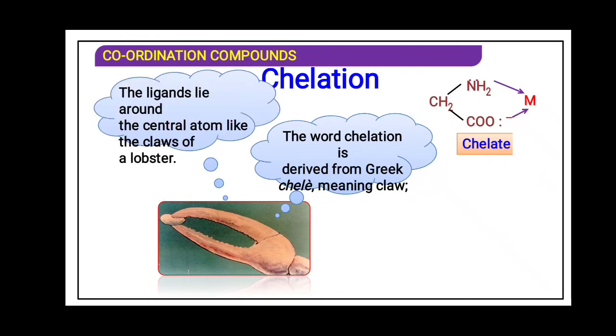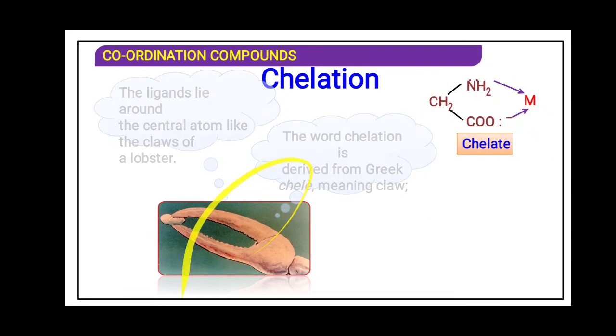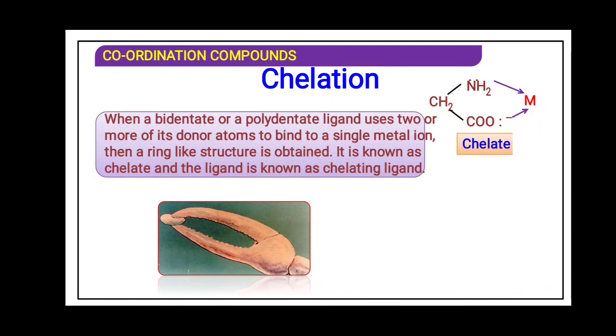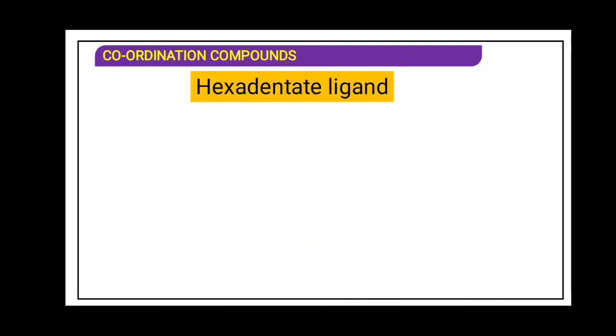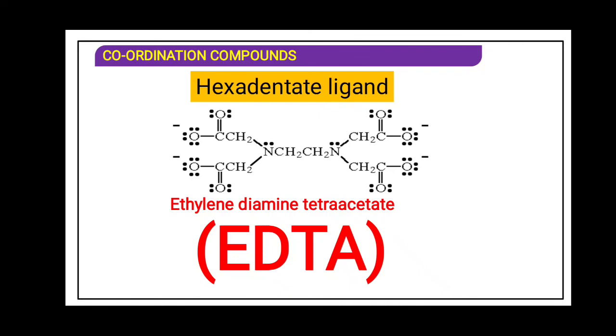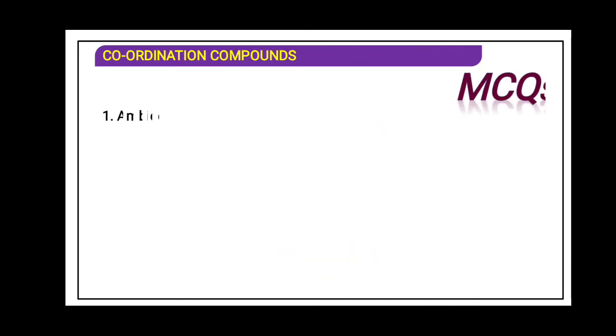The ligand lies around the central metal atom like the claw of a lobster. So the ligand is acting the same way. Hexadentate ligand, you know very well, is also a chelate ligand, and the complex is a chelate complex.